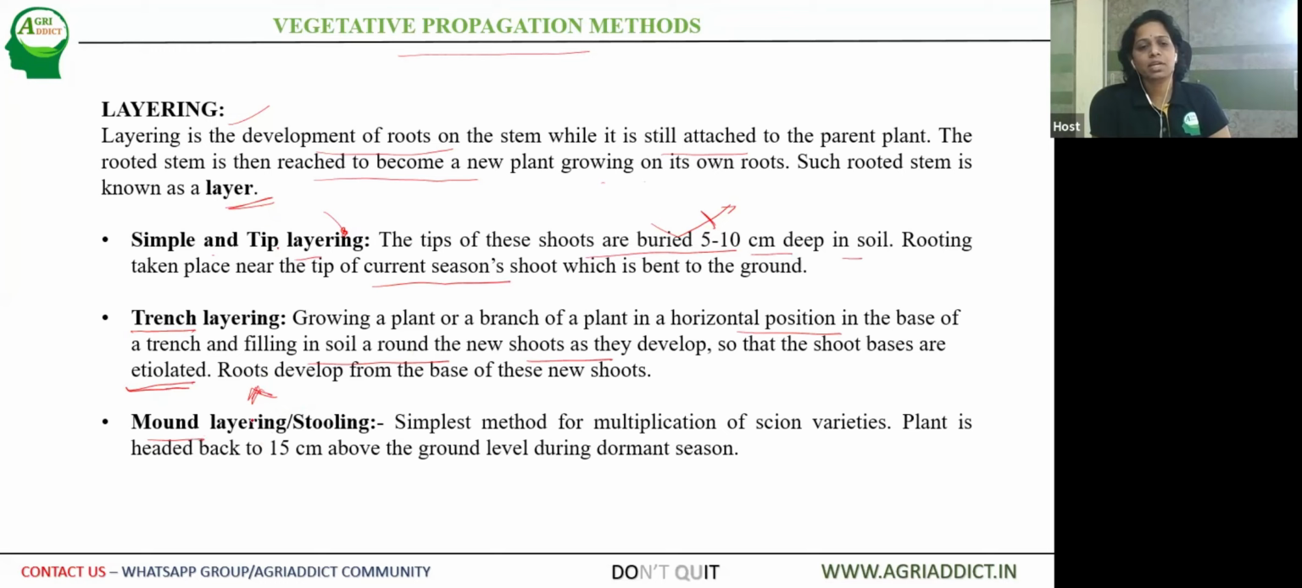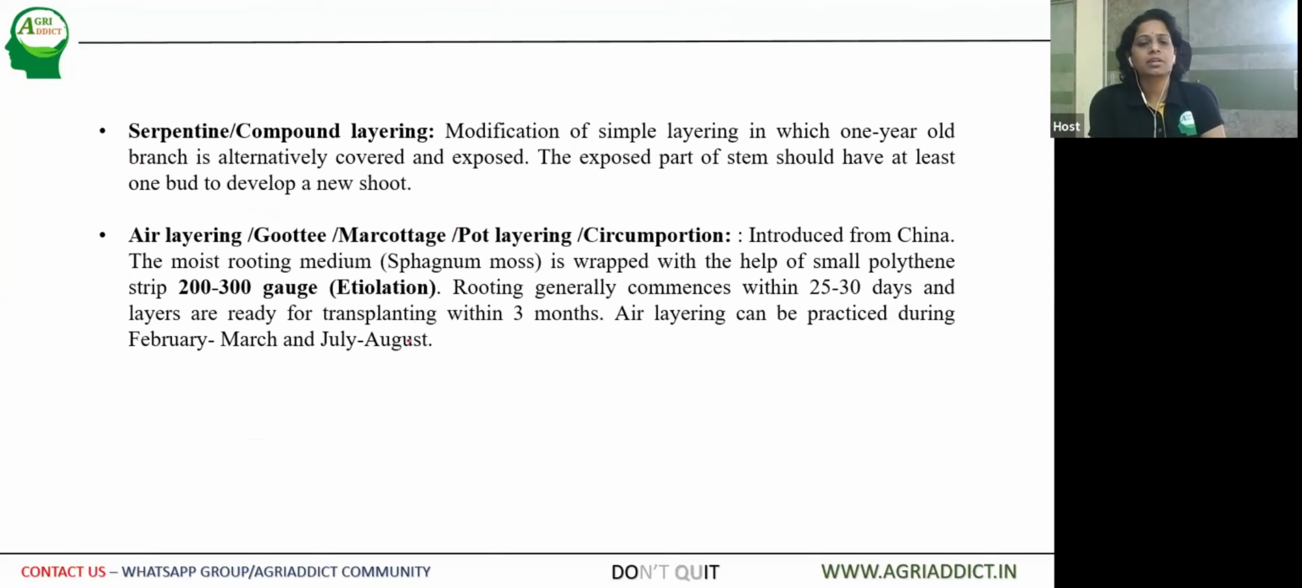The third one is mound layering, also called stooling. This is the simplest method for scion varieties. Mound layering is used for most of the fruit plants. So the plant is headed back to about 15 centimeters above the ground level during the dormant season, especially in case of temperate fruit plants. Then it is allowed to put forth new branches, where the branches also produce roots, and upon removing them they can be made into new plants.